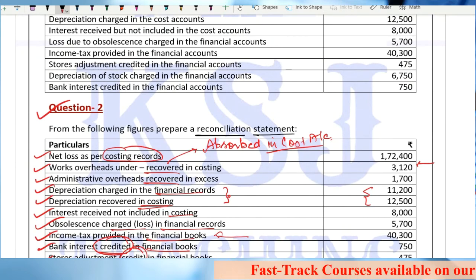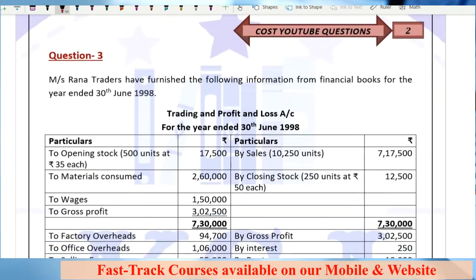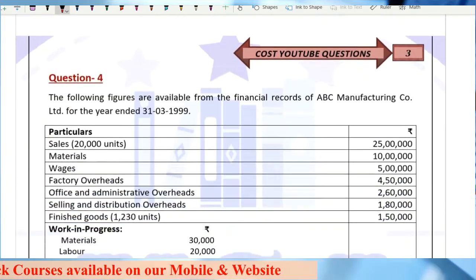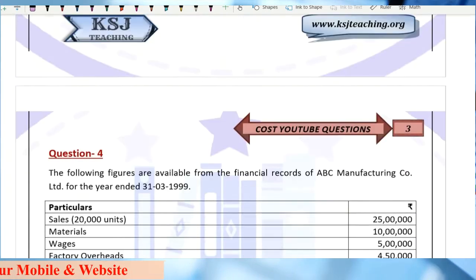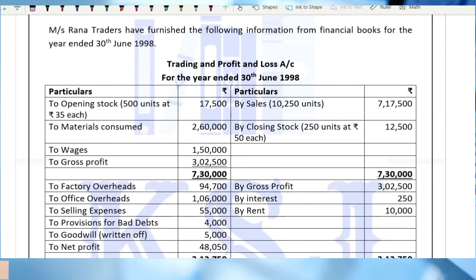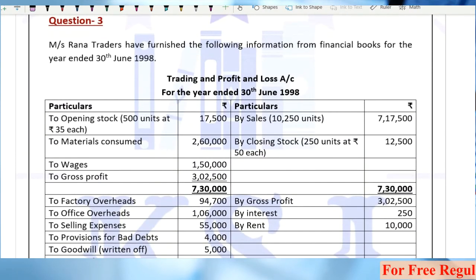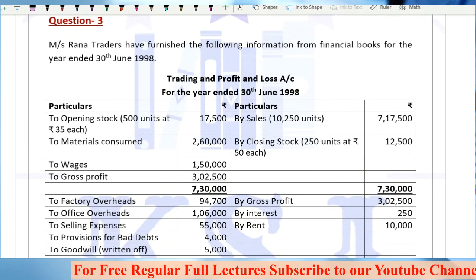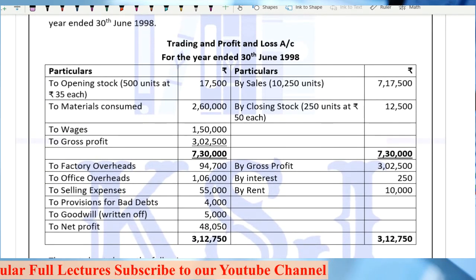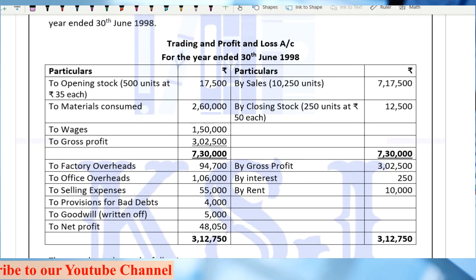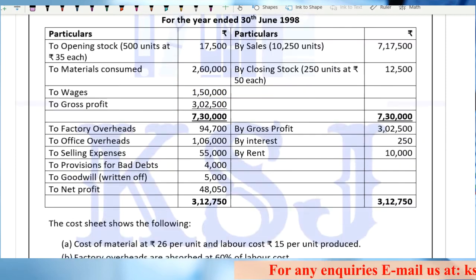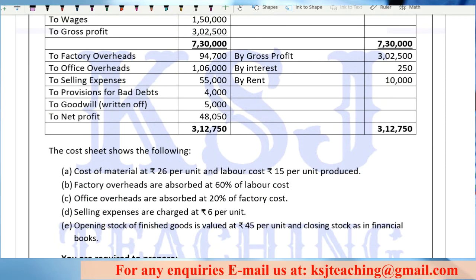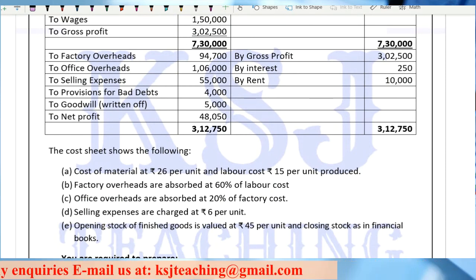Now in the next lecture, we will be taking up question number 3. We'll see if we'll be able to do 3, 4, whatever we are able to do. Now, what can be the other types of questions which can be asked in the exam? Normally, a type of question is that you will be given a financial trading and profit and loss account. Like in question number 3, I'm giving you a hint. In this question, you are given the financial profit and loss account and some additional information. The question says, prepare the cost sheet first.